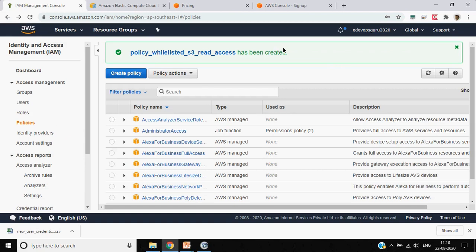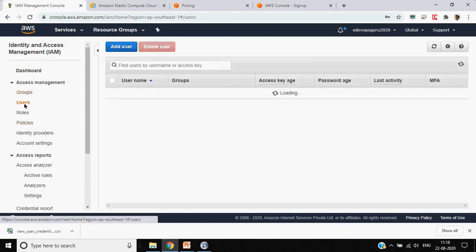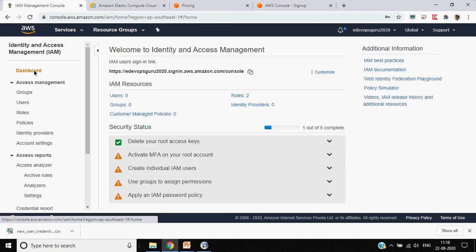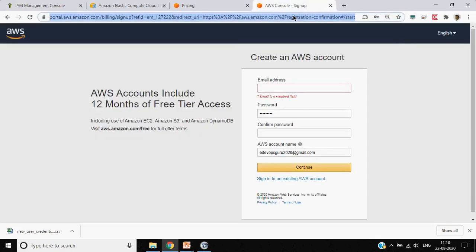Okay, so this is how users, roles and policies work. Now, coming back to the question: if we have a user and the user wants to log in, how can the user log in? Let me copy the username, database user, to the dashboard, copy this, and try to log in.